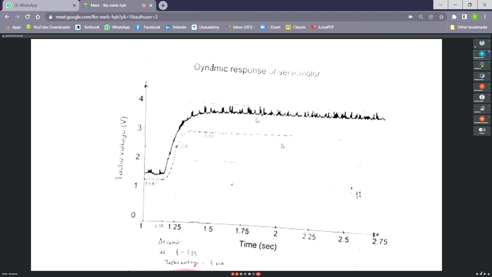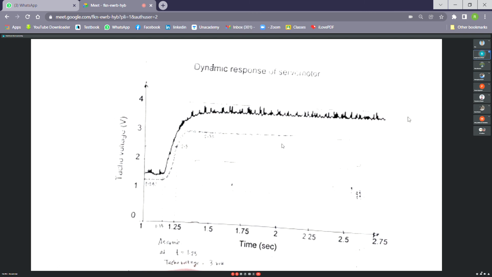This upper plot is the tacho generator output with respect to time, and the lower one is the reference input. Although there is a bit of offset, we can measure it, no problem. From the output response we can say that these notches are due to noise and vibration, or similar spurious input data.